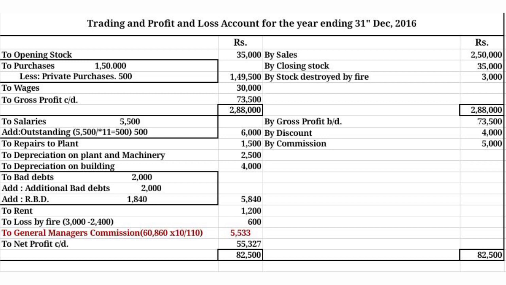60,860 into 10 by 110. That's the formula. If they say that commission must be calculated after charging such commission, we need to apply the formula, that is rough net profit into 10 by 110. So look at the general manager commission, 5,533. This is an outstanding expense because it's not paid to the manager. Next, the net profit is 55,327. We got the exact net profit.